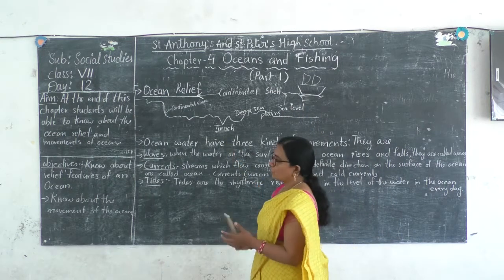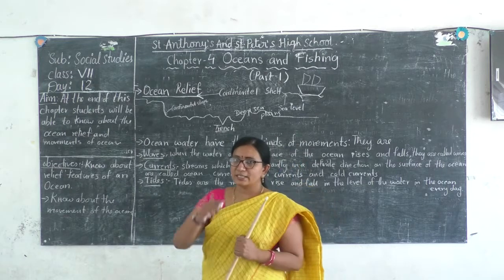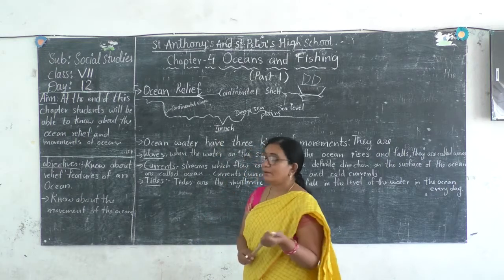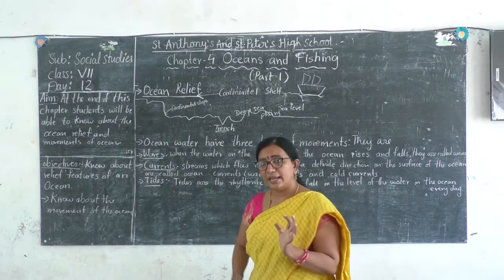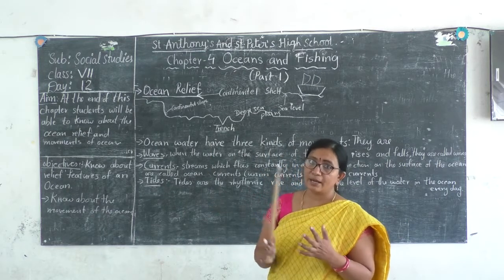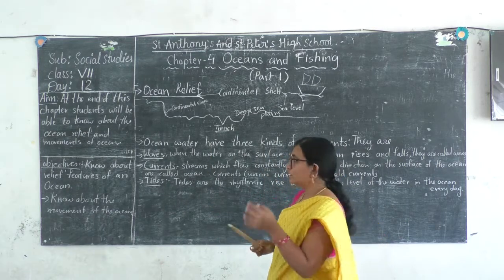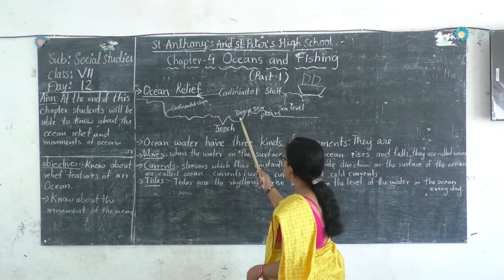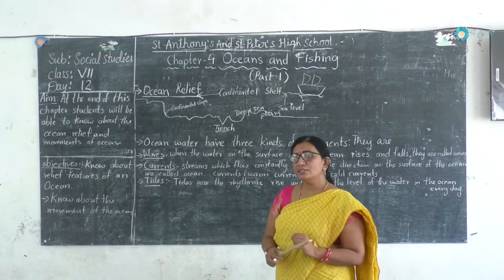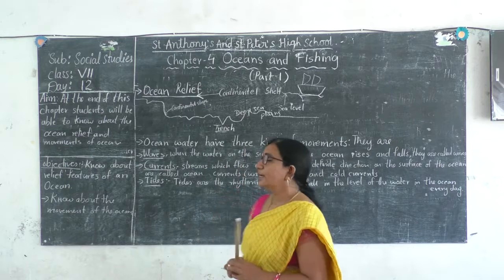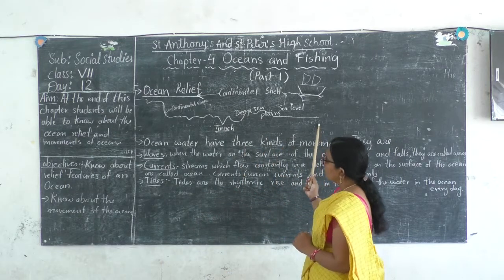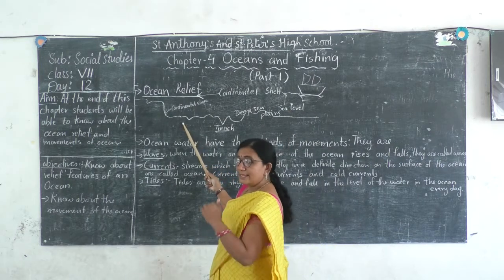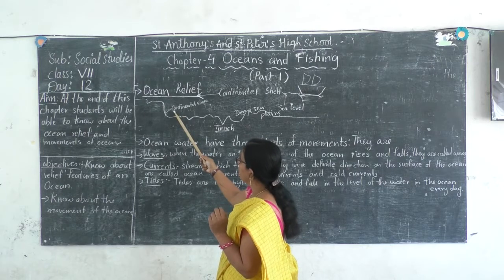This is a trench. What is a trench? A trench is a kind of valley which is found under the sea. There are trenches which have a depth more than the Himalayan mountains. There are trenches very deep inside the earth. Here we can see deep sea plains. Like plains on the earth, there are plains also inside the sea. These are the different forms of land found inside the oceans or seas.